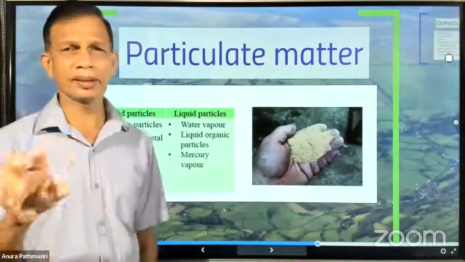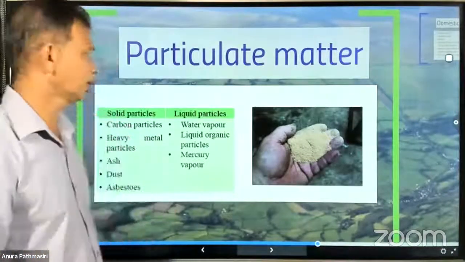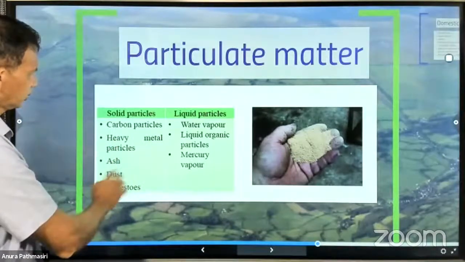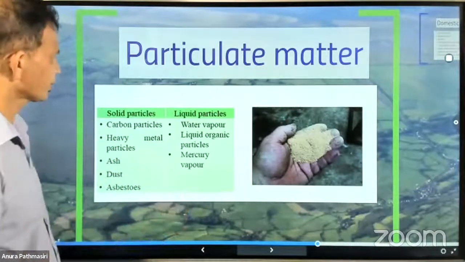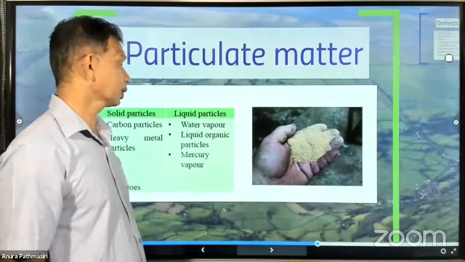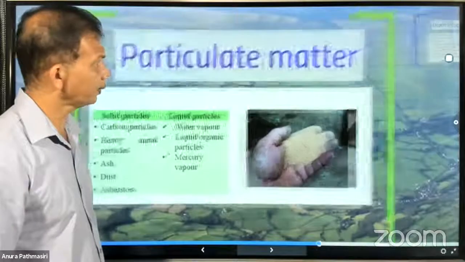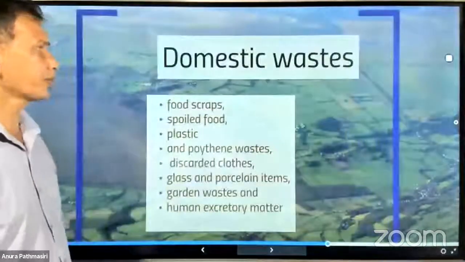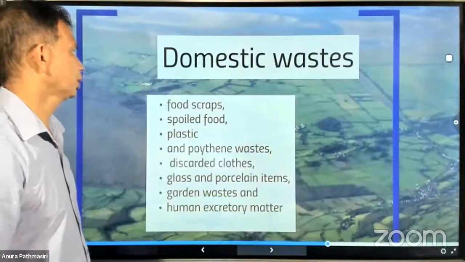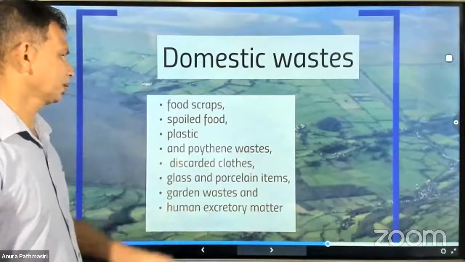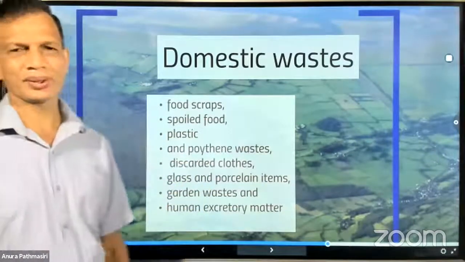There are so many particles in the environment like lead, carbon particles, heavy metal particles, ash, dust, asbestos. Liquid particles are there, water vapor, liquid organic particles, mercury vapor. And domestic waste: food scraps, spoiled food, plastic, polythene waste, discarded clothes, and so on.